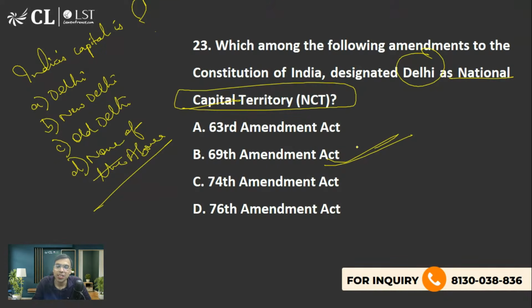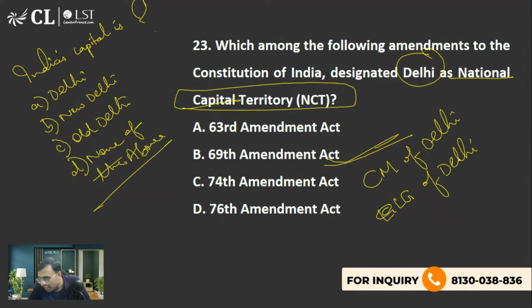Acha, please tell me, who is the chief minister of Delhi? And recently we have seen a new lieutenant governor of Delhi also. Who is the chief minister of Delhi, and who is the lieutenant governor of Delhi? Please tell me first. Chief minister of Delhi is Mrs. Rekha Gupta ji, है ना?